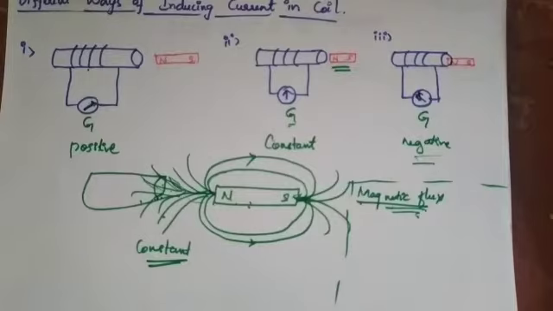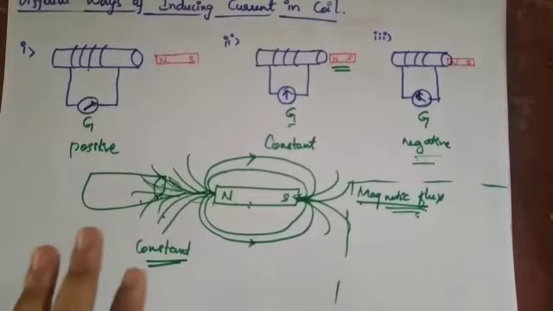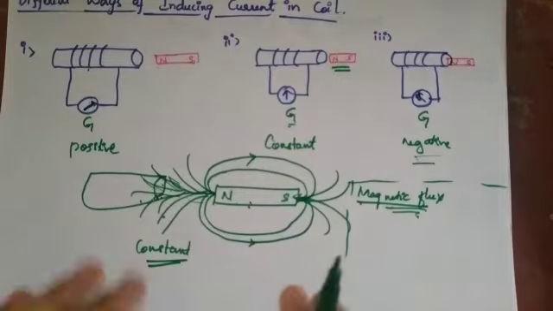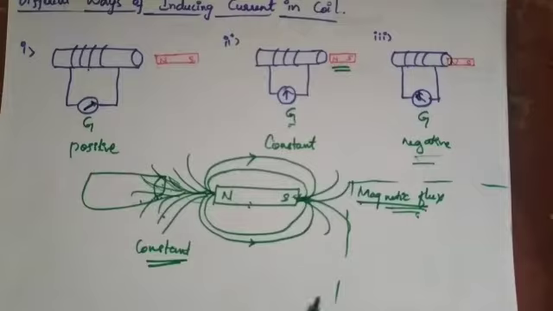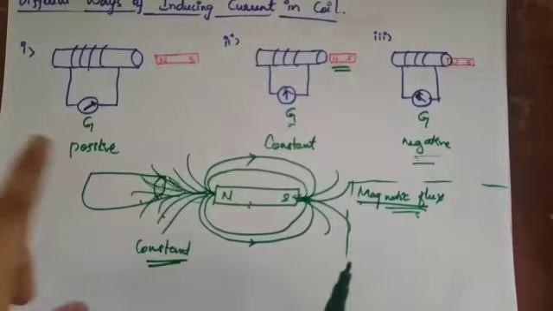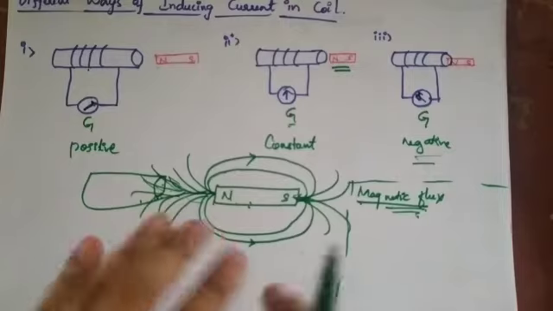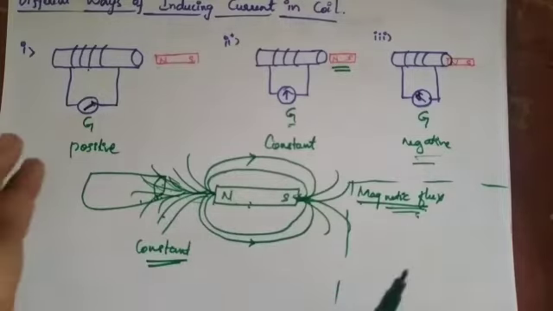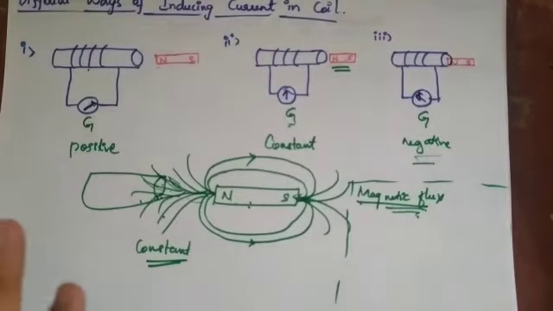Magnetic flux is the concept we are describing in this case. Whenever the magnet and the coil are in contact, or when the magnetic field lines enter the coil, only then can we use the term magnetic flux. When there is a change in magnetic flux, this results in deflection in the galvanometer. When there is an increase or a decrease in magnetic flux, the galvanometer shows deflection. So deflection means the presence of current.